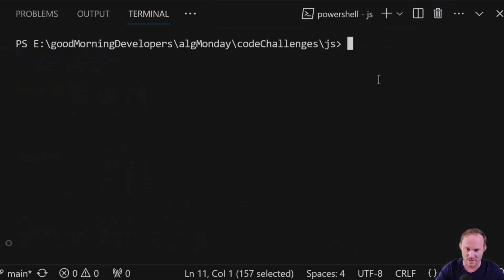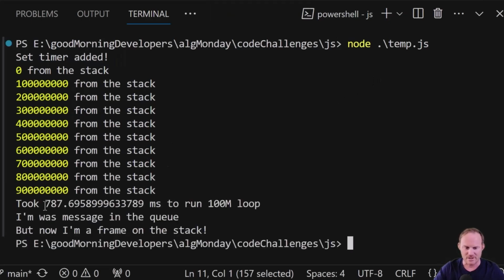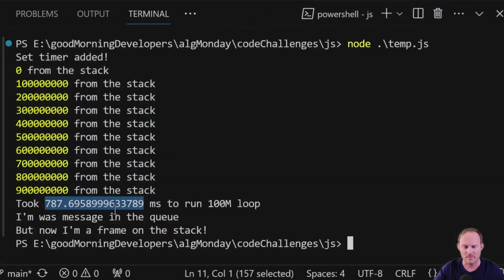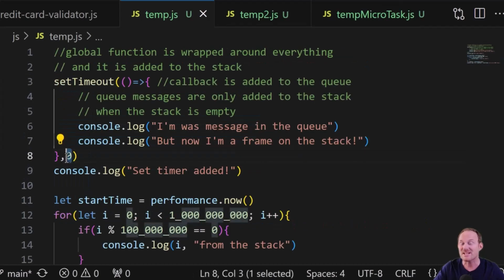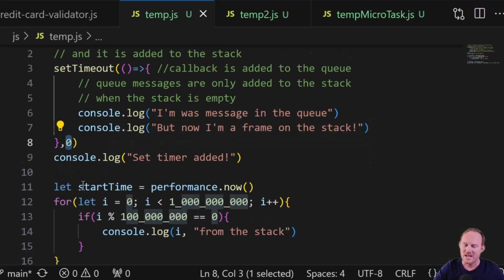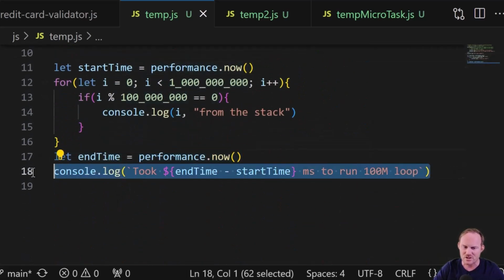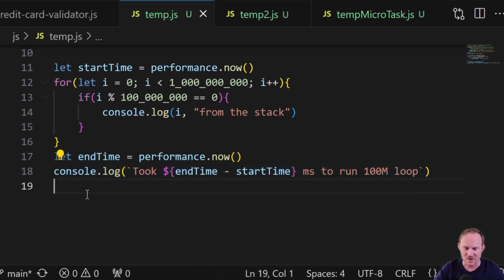So if I come back over, run it again. All right, it took my computer a little less than 1 second to run this 1 billion time loop. All that time, that 787 milliseconds, this was sitting in the queue waiting to be run because we didn't give it a time to wait. We just said, here, 0 seconds, run. But because it's in the queue, it's got to wait in line. The promise.now finishes. This finishes. We have finished our synchronous code.